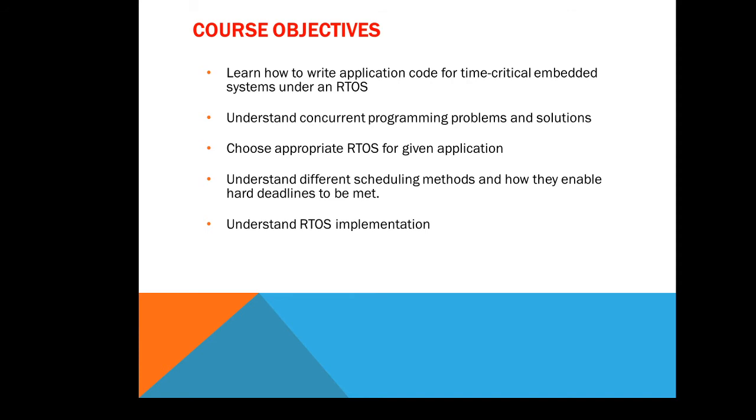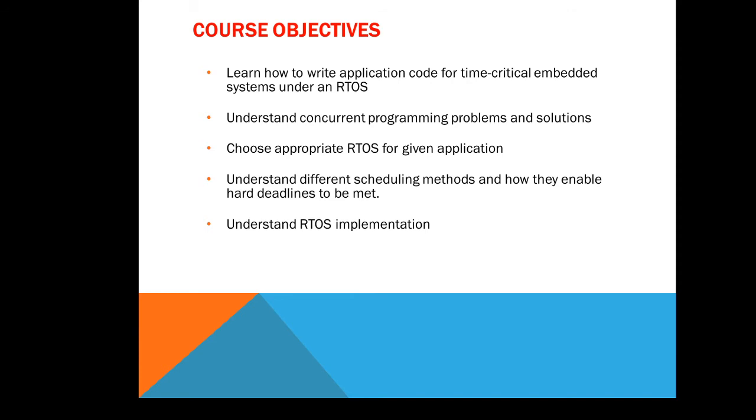So we are able to choose the appropriate real-time operating system for the given application while developing. We can understand different scheduling methods and how they enable hard deadlines to be met, because we know that the timeline is very important in the case of a real-time OS, and the OS is responsible for providing that timeline, whether it is soft, medium or hard.